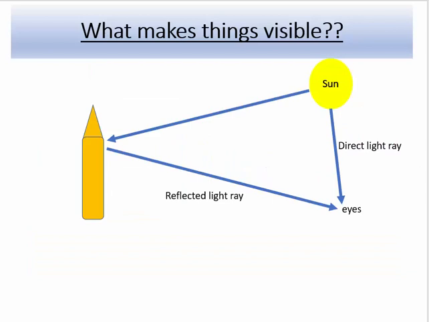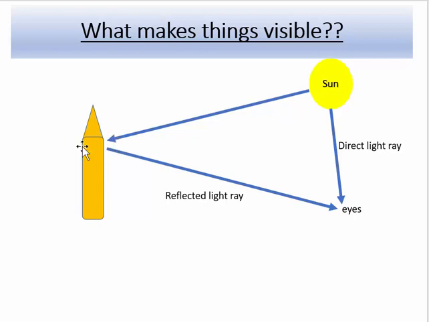First, I want you to understand why it is that we are able to see things around us. What makes it visible? Is it the sunlight which makes things visible to us? Now let's say that this is the sun, and as you all know, the sun throws its light in all directions. Suppose one ray of light actually falls on any object which is kept around you. Let's say it is a pencil.